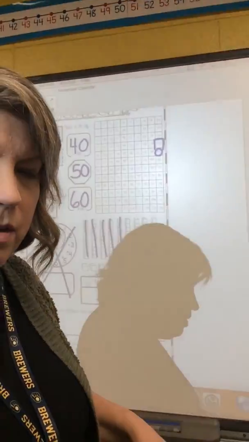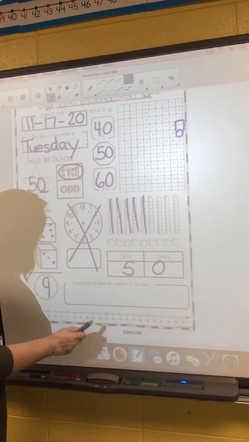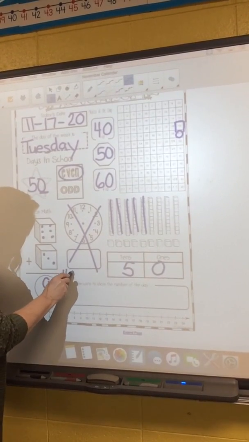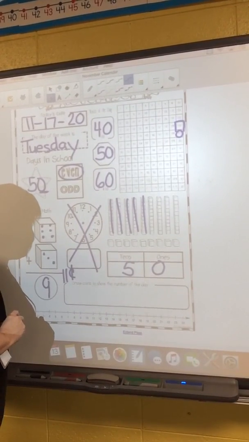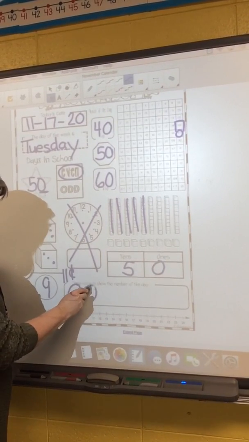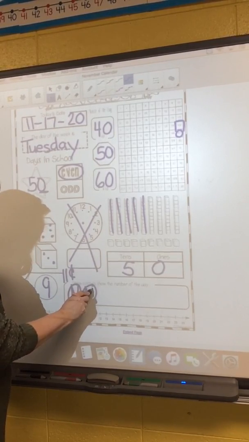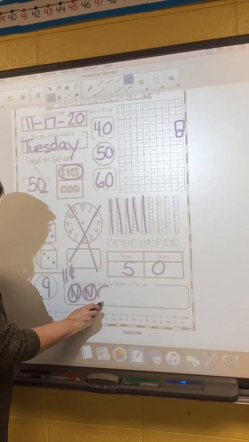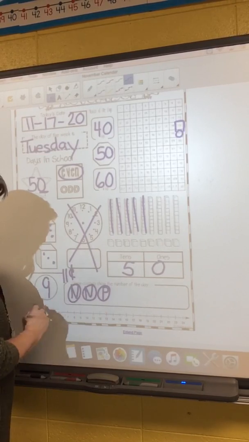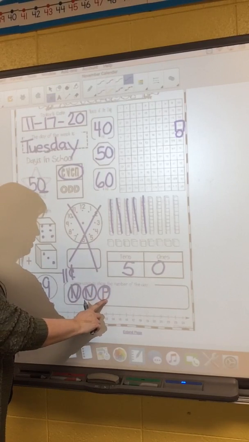So let's come back to our calendar board. Sorry for all the wiggling and jiggling here. And we're going to write our coins down here. Are you ready? So here we go. Let's put 11 cents up here so we know that's how much we're trying to make. And now we're going to draw 2 nickels. So we're going to put an N in there for nickel. That's 10. And 1 more penny. There's a P for penny makes 11. 5, 10, 11.